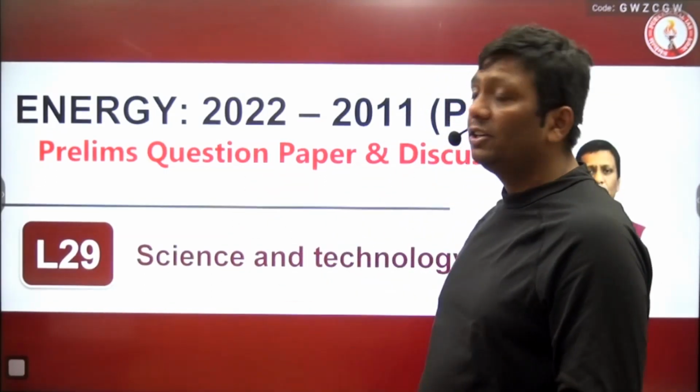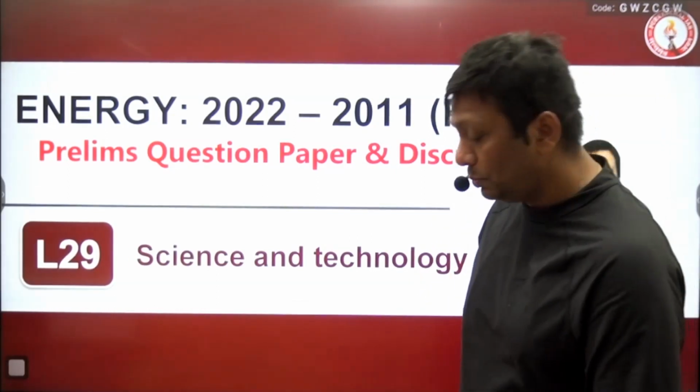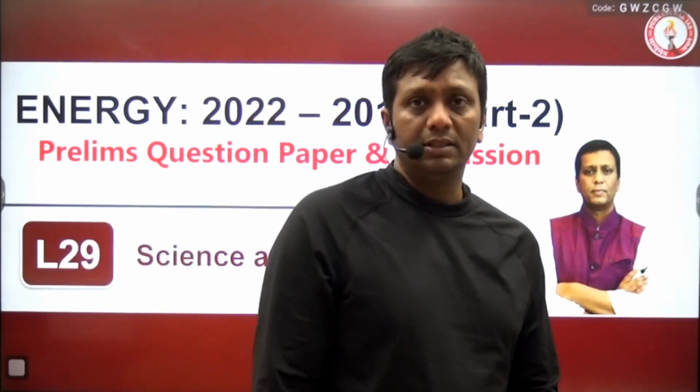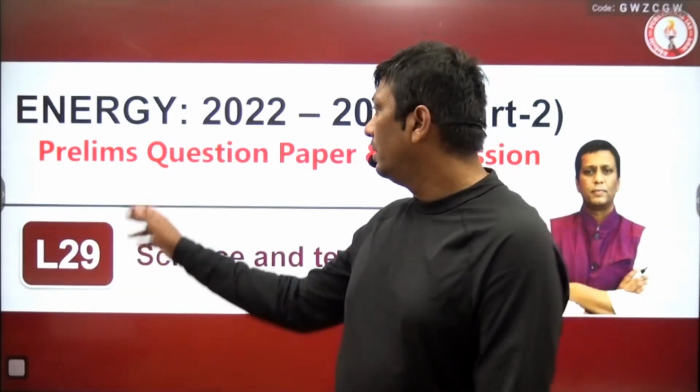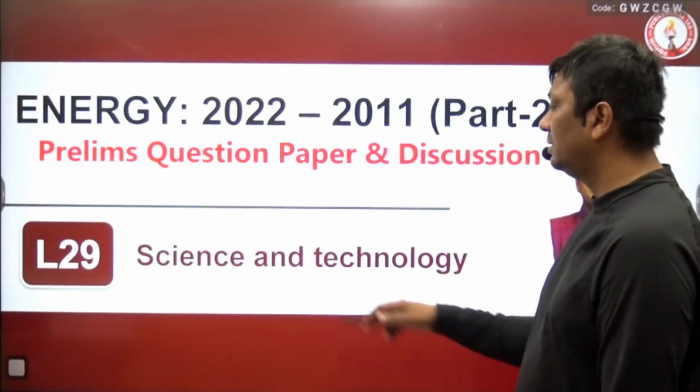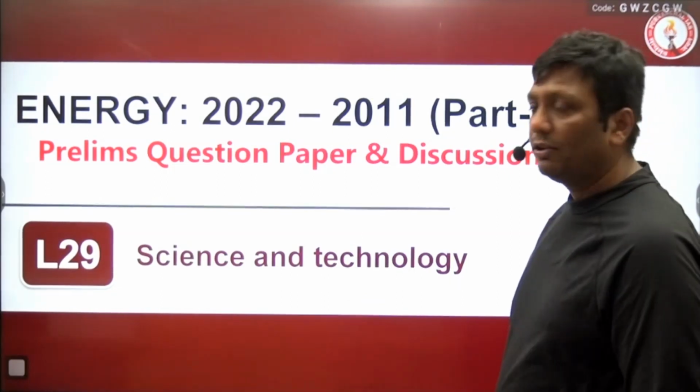Here again, I will discuss the rest of the other question papers, those UPSC prelims examinations. But here the chapter is totally different. It's unit number 2 and chapter number 4 and 5. Unit number 2, chapter number 3 already finished earlier, guys. You come here, the prelims question paper discussion, lesson 29, science and technology.